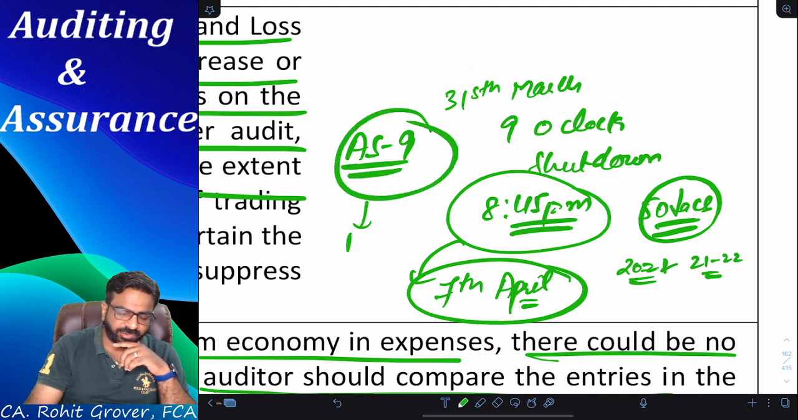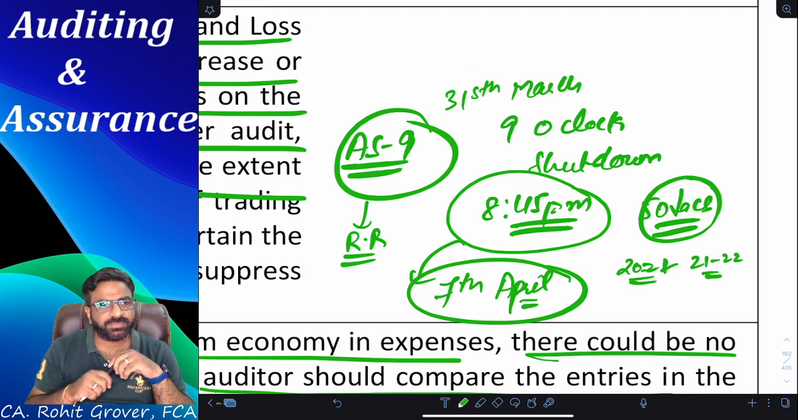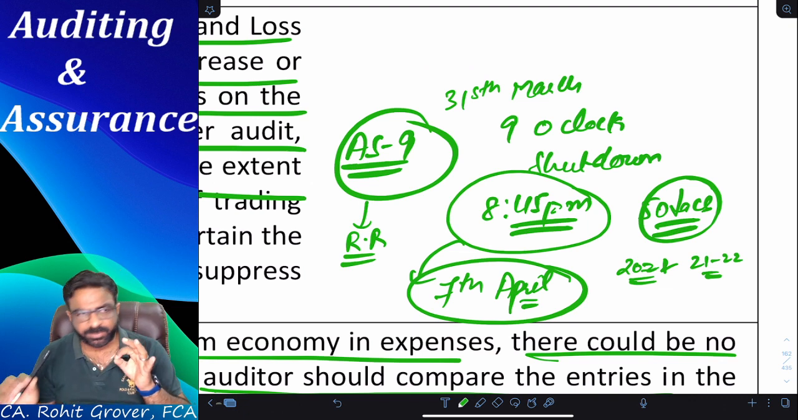AS9 talks about revenue recognition. Am I correct or not? Everyone, please tell me. AS9 talks about revenue recognition. And what do you mean by revenue recognition, everyone? Revenue recognition का मतलब क्या होता है?